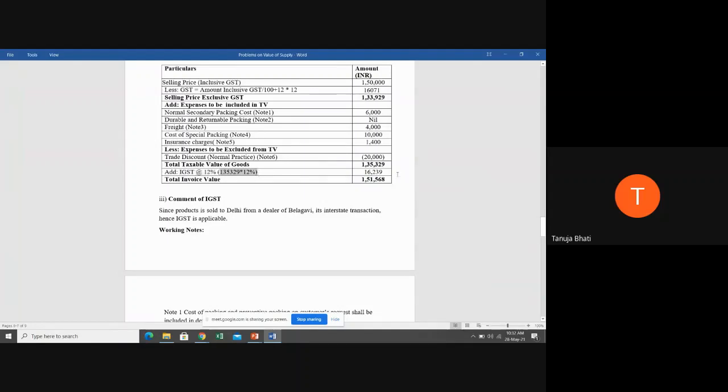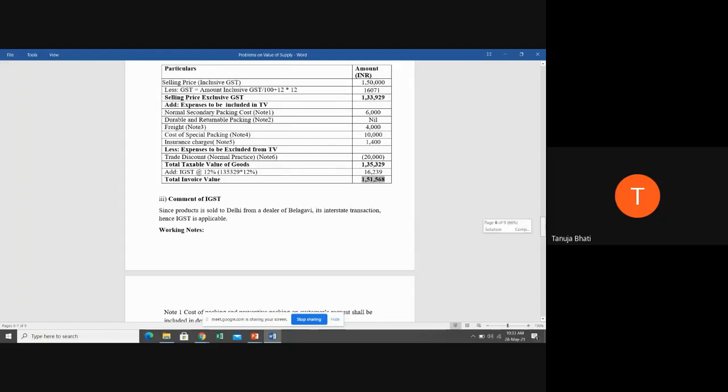1,35,329 into 12%, you get 16,239. So what is the total amount that the customer of Delhi needs to pay? What is the total invoice value? It will be the transaction value plus the GST value. So the total amount that the customer needs to pay is 1,51,568.